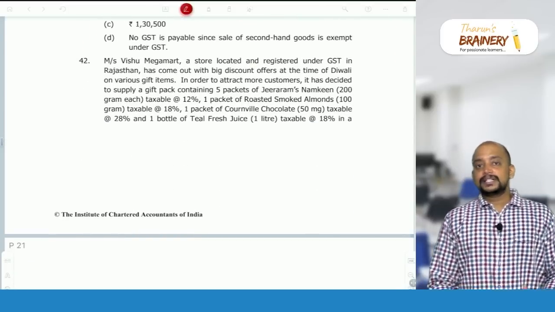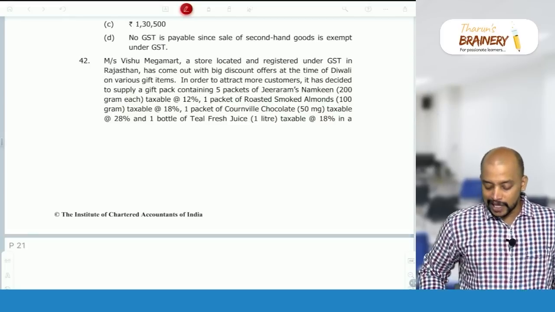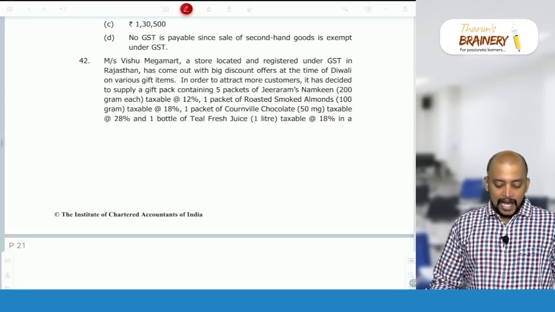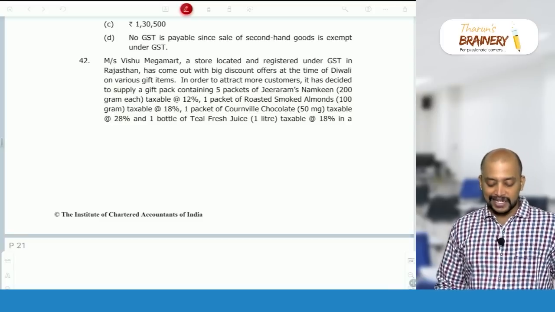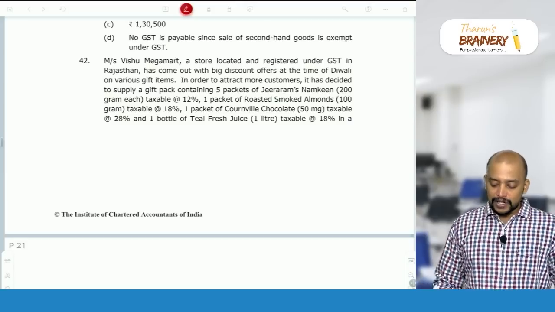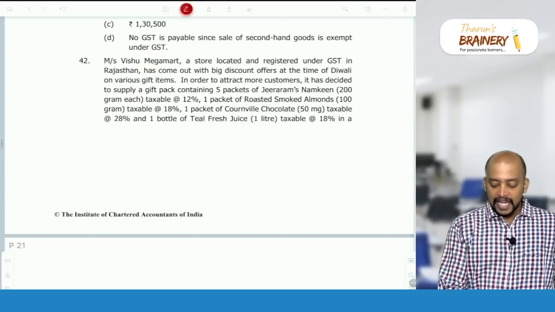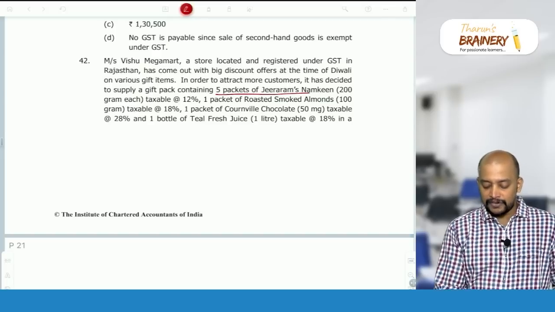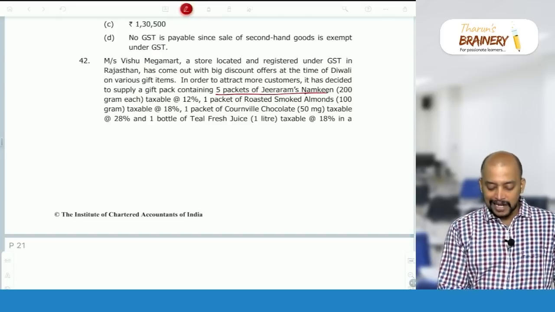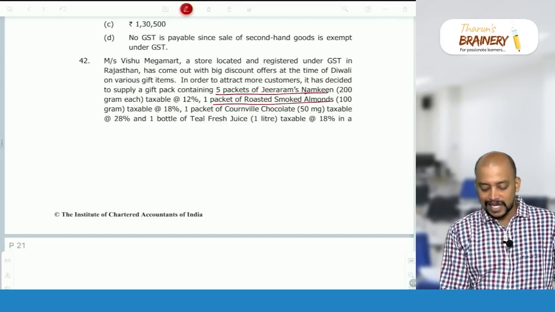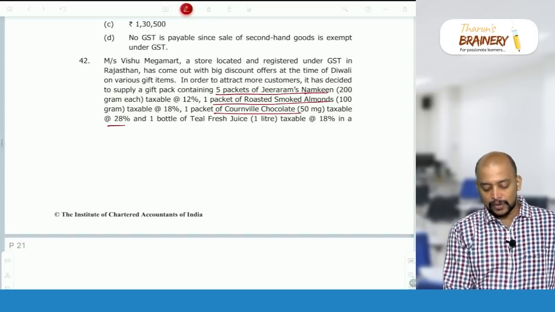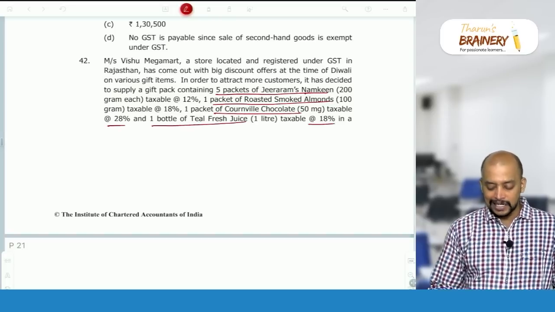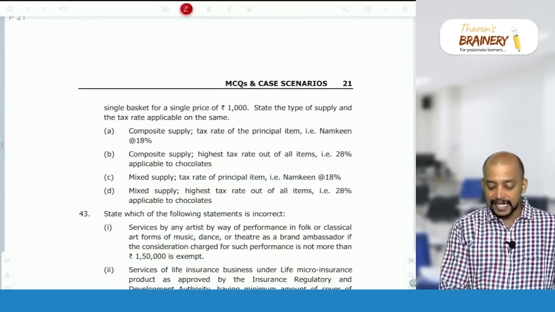42. Messrs. Vishnu Megamart, a store located and registered under GST in Rajasthan, has come out with a big discount offer at the time of Diwali on various gift items. In order to attract more customers, it has decided to supply a gift pack containing 5 packets of Tharun's namkeen taxable at 12, 1 packet of roasted almonds taxable at 18, 1 packet of chocolate taxable at 28 and 1 bottle of fresh juice taxable at 18 in a single container for a single price.